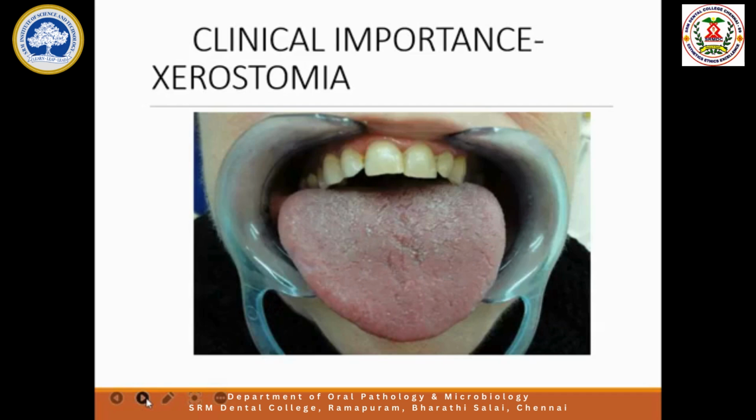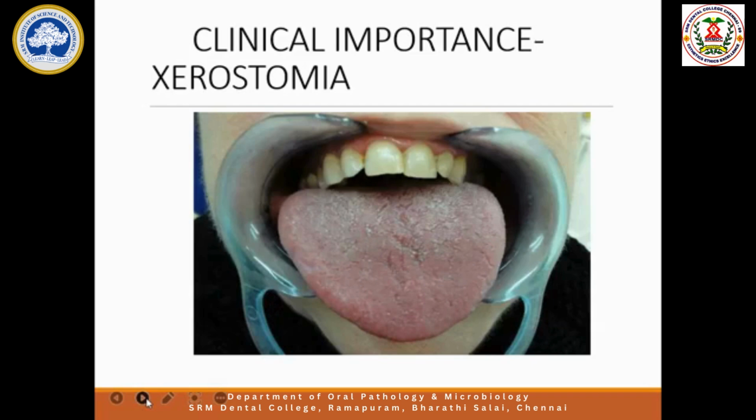So we have to look into the mouth and analyze what type of problem it is. If you find out it is xerostomia, you have to find out the cause. The xerostomia is due to what? Then you have to treat the patient, because saliva is very important. Already we have seen it has so many functions like lubrication, killing the microorganisms, speech, chewing the food, taste sensation, wound healing. So many things are there. So saliva is very important, so we have to treat why it is occurring.